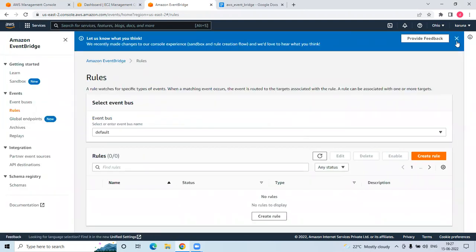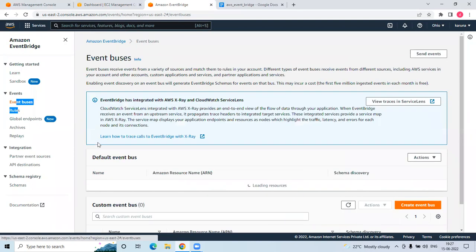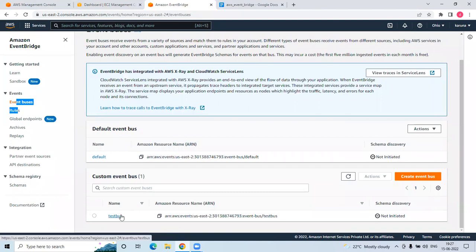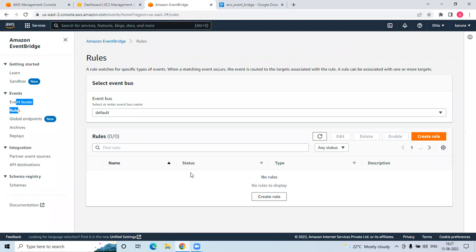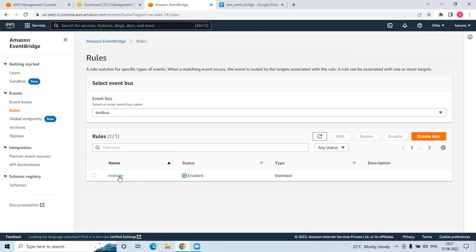So quickly, what we did: we created an event bus. This is the test bus, where ARN is Amazon Resource Name. We created a rule, and you can select your bus, let's say test bus. This is my rule. A rule matches a specific event and routes it to the target. It will route to our SQS target from the S3 bucket source when an object is created.